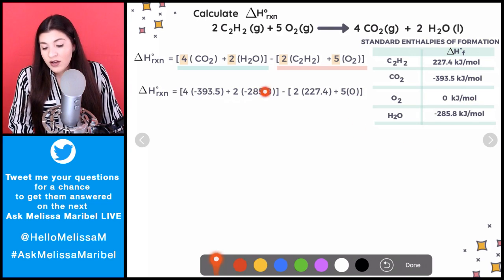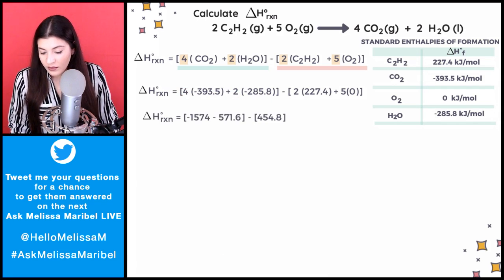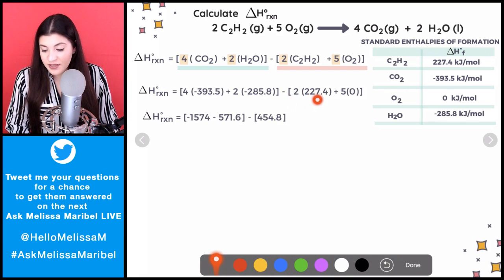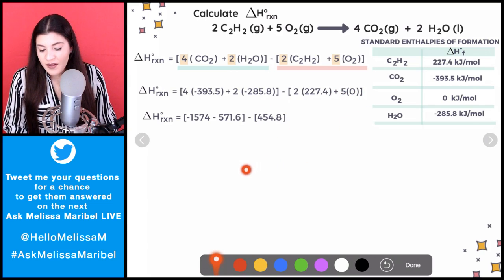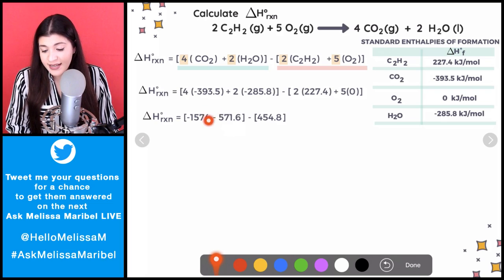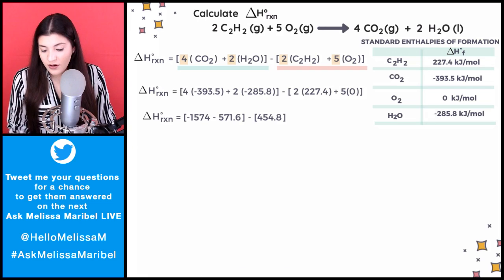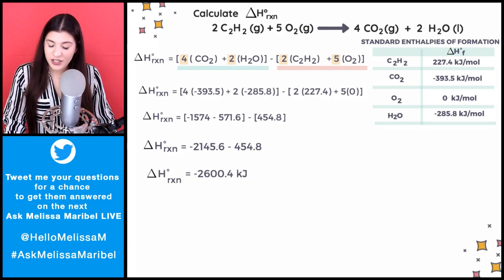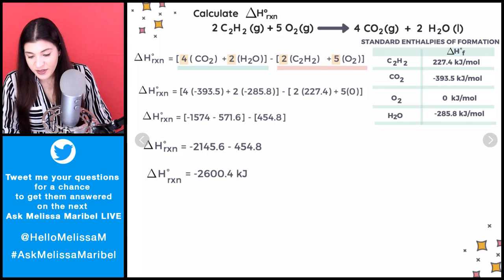So I'll start off here, just multiplying the 4 times this value and then 2 times this value. All right. And then I'll do the same thing here, 2 times this value plus nothing, right? So this is what I would get. And then next, just going to combine these two. The fact that this is negative is just because this is negative, and which one wins here? This would have been a minus. So then I'll subtract those 2 values, and this is what I would get for my enthalpy change of the reaction, my standard enthalpy change of the reaction. All right, so that's essentially it. And it's going to be in kilojoules, by the way. That's just something to note.